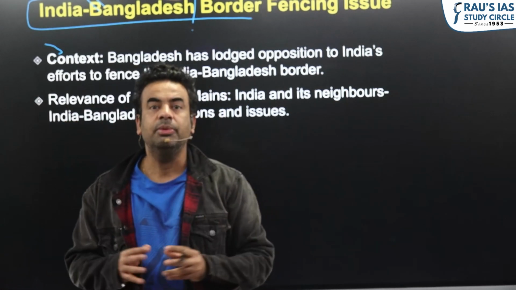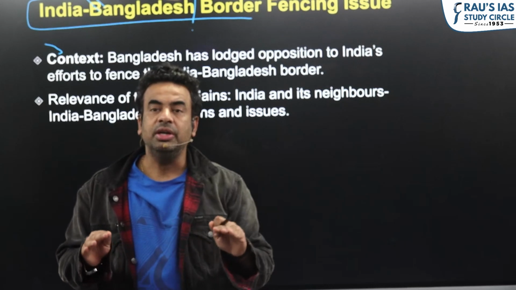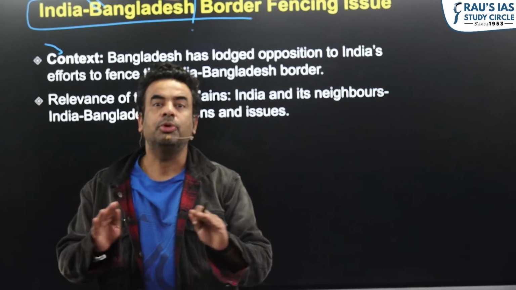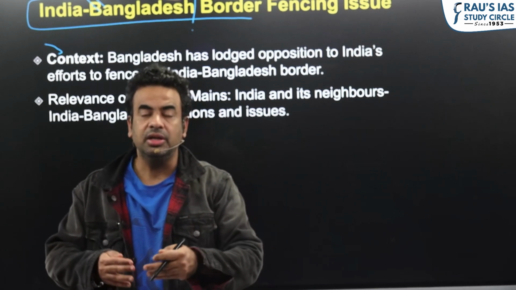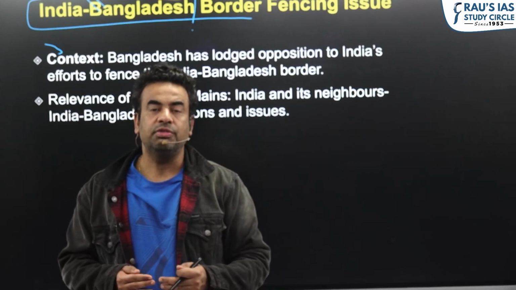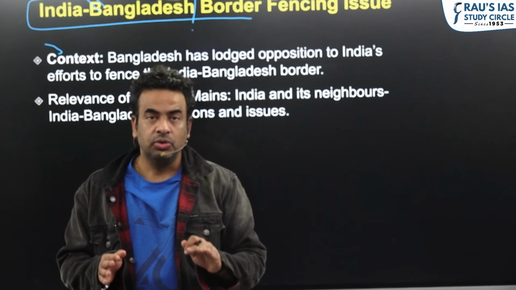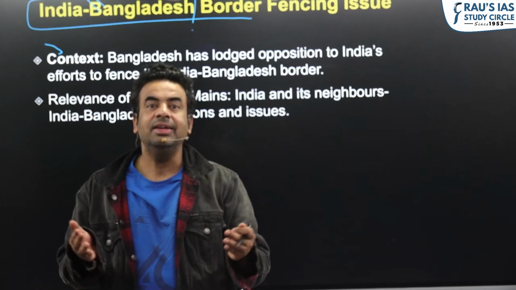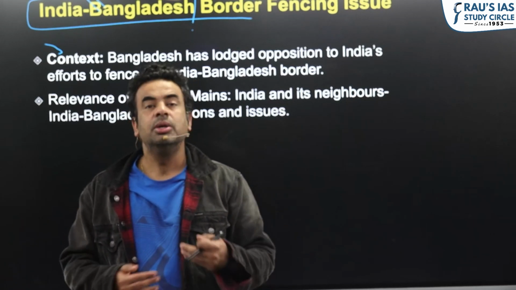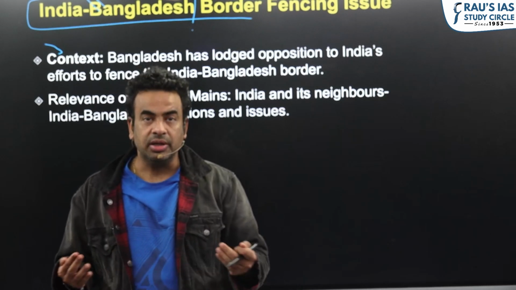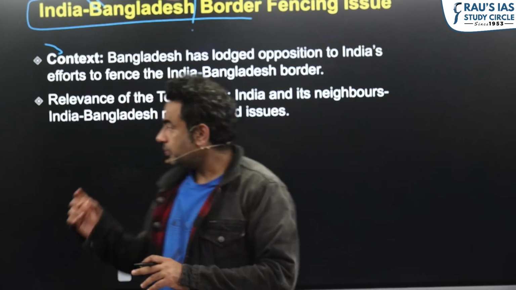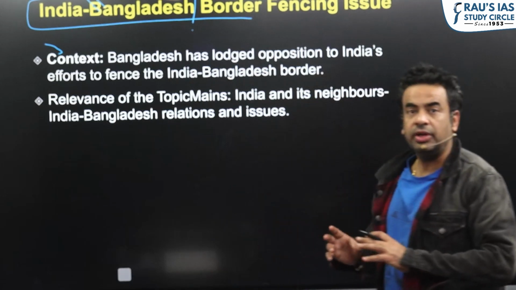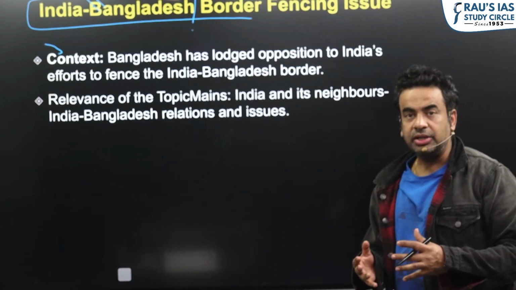It is prevailing because the borders between India and Bangladesh have never been properly demarcated, considering the topography of the region, which is full of marshes. So border fencing is a perpetual issue which prevails, but it has suddenly escalated because of the emerging political tensions between India and Bangladesh. So this question is very relevant for India-Bangladesh ties for this year.